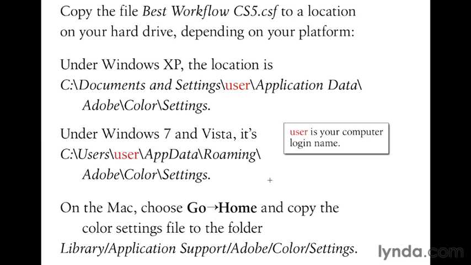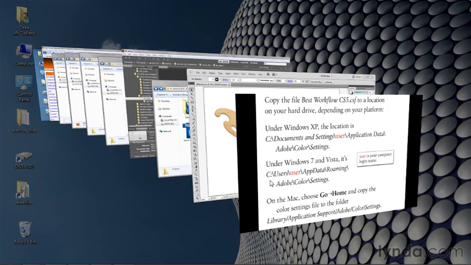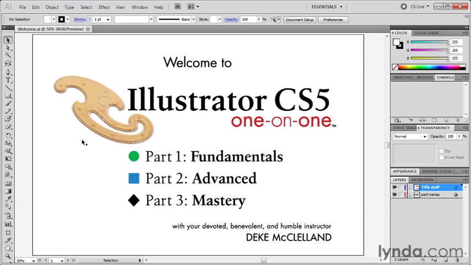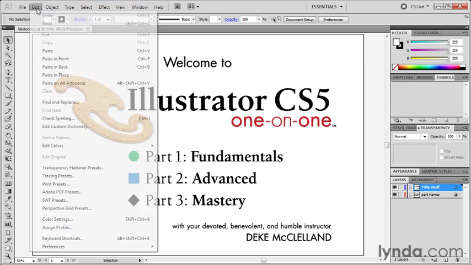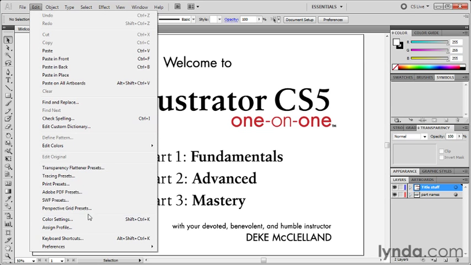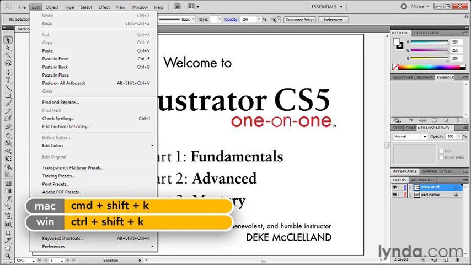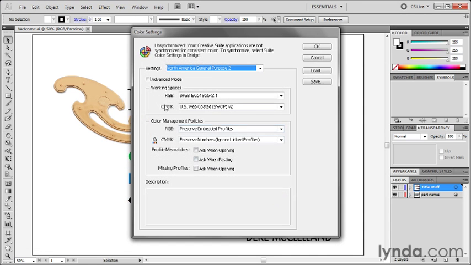Everybody, Macintosh and Windows people, I want you to go to Illustrator. Let's go over to the Illustrator application here, and then go up to the Edit menu and choose the Color Settings command, or you can press Control-Shift-K, Command-Shift-K on the Mac. That brings up the Color Settings dialog box right here. Now, by default, Settings will probably say North American General Purpose 2. Which goes ahead and uses the sRGB workspace, which is not an ideal space for professionals. I'll just put it that way. We'll get into more detail about it in the next exercise.